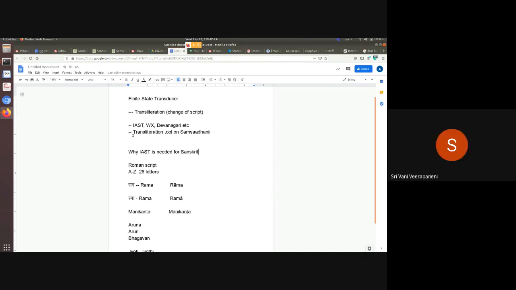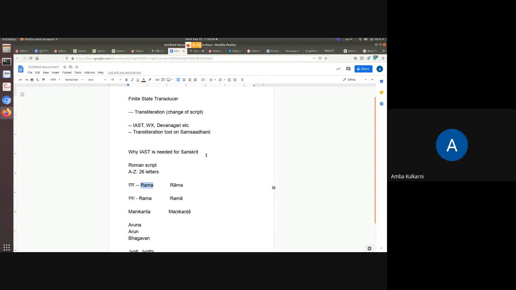Then they use all such transliteration things like RAM, etc. And then we need to figure out what it is. Sometimes we also make mistakes in understanding the messages, right? So if we can use IAST, it would be great.